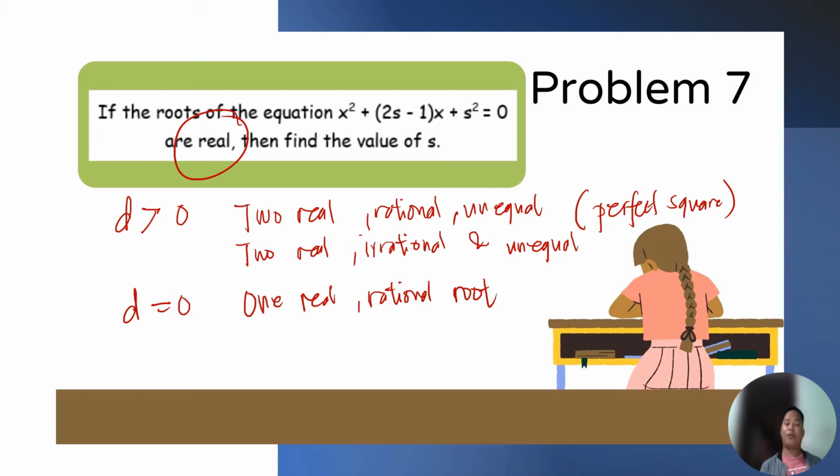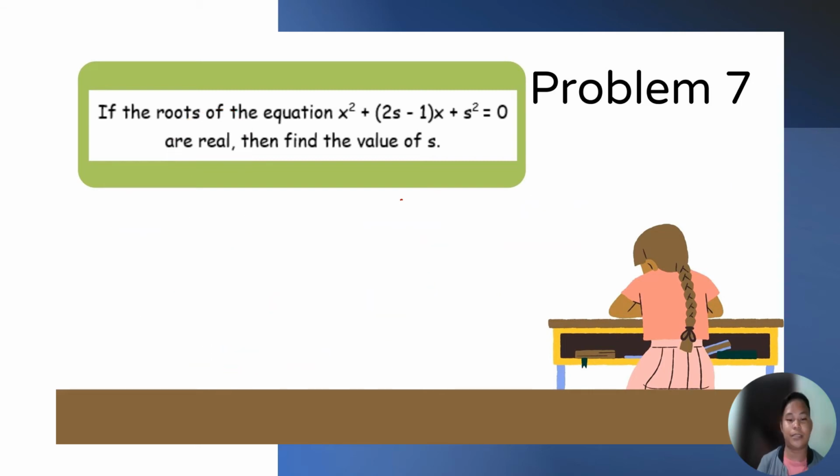So, ibig sabihin po, the value of d na gagamitin po natin dito must be greater than or equal to 0 to have real roots po. Since d must be greater than or equal to 0, let us find the values of a.